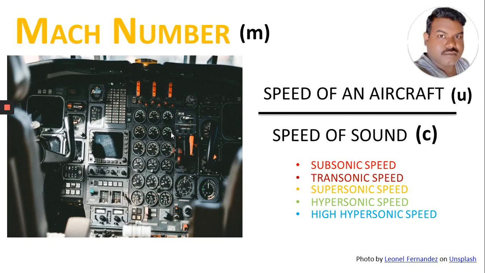In both hypersonic speed and high hypersonic speed, the aircraft gives its energy, and it will bond with the oxygen and nitrogen molecules of the air. And the last is the re-entry speed. Here, for the space shuttle, the Mach number will be greater than 25. Temperature will play an important role here, where the ionic plasma is formed in the air. So we should be very keen about the temperature.